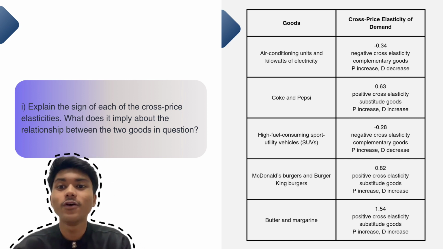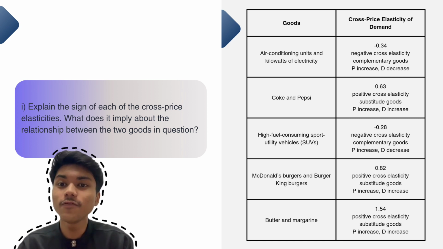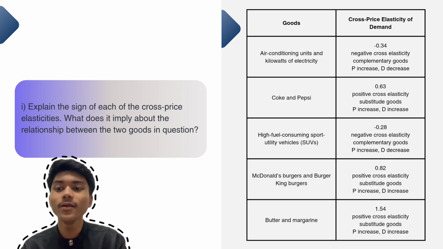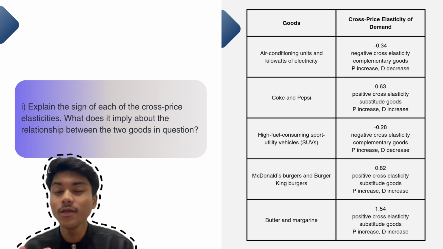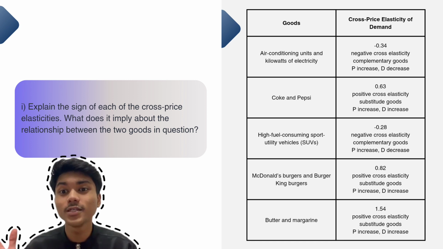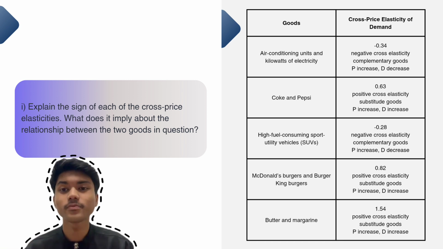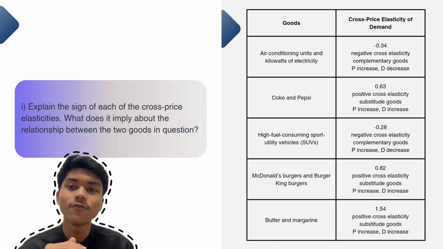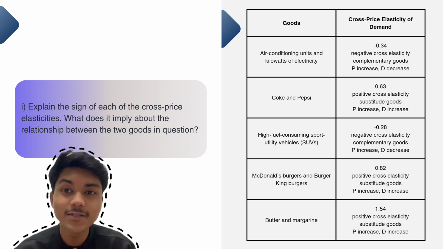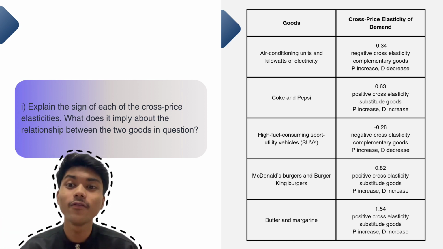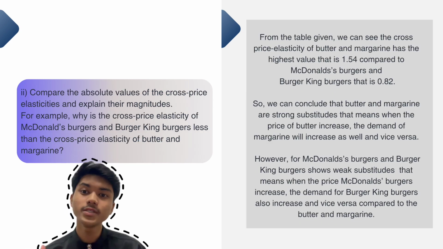And then lastly, for butter and margarine, it also shows a positive cross elasticity, that is 1.54. So a positive cross elasticity shows they are substitute goods. When the price of butter increases, the demand for margarine also increases, and vice versa. Okay, we are done with question 1. We will move to the second question.